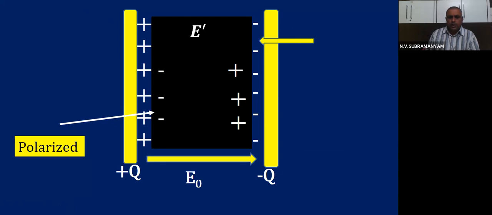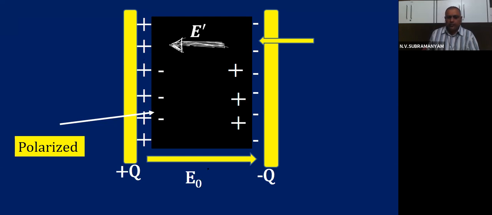There is another electric field developing in this direction. I am showing the arrow. Is the arrow clear? On the black background, the arrow is there.